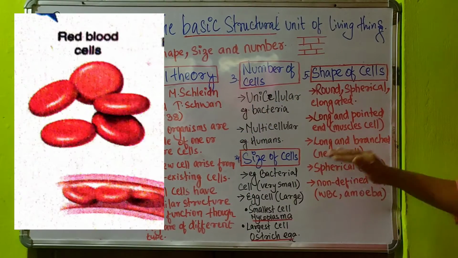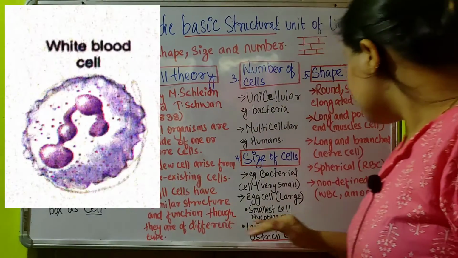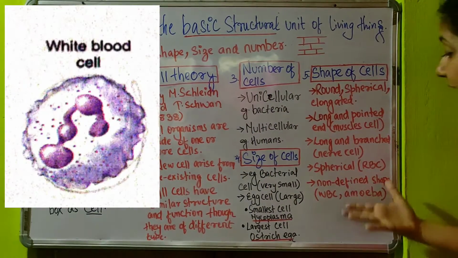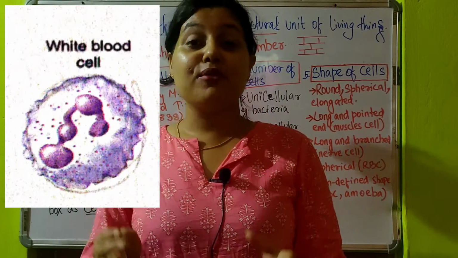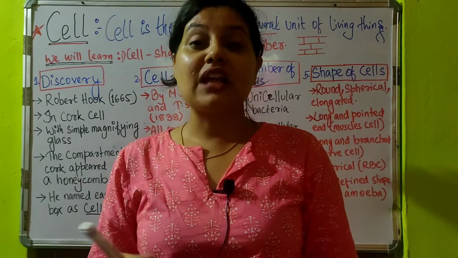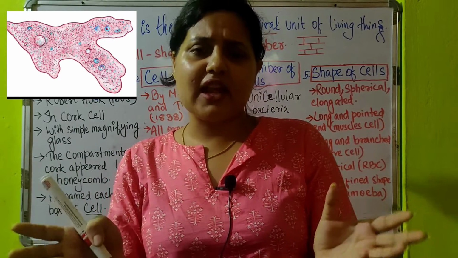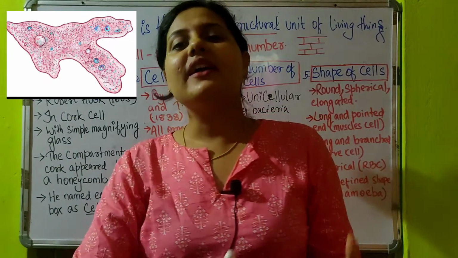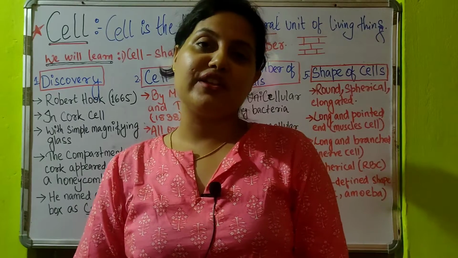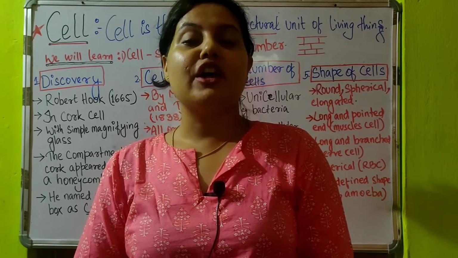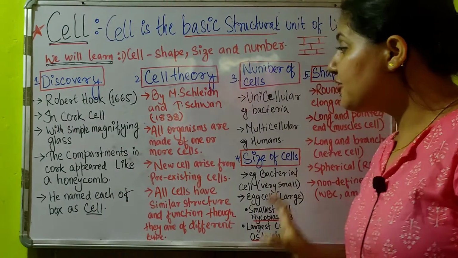And you see spherical, that is the RBC. They are spherical. And you see non-defined shape. Some cells have a non-defined shape. Those are WBC and amoeba. Amoeba's cell is also not defined. That is how they take food. They take food with the help of pseudopodia. Pseudopodia is a false leg that grows out wherever the amoeba finds food. That means it does not have a definite shape. And the WBC in our body is also the same. The WBC in our body also does not have a definite shape. I hope this part is clear to you.